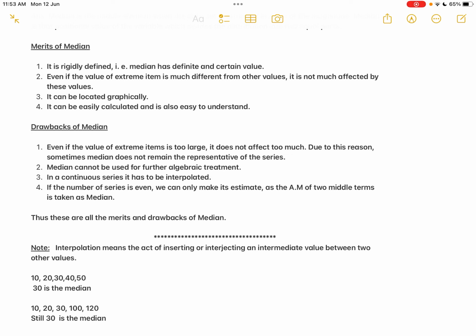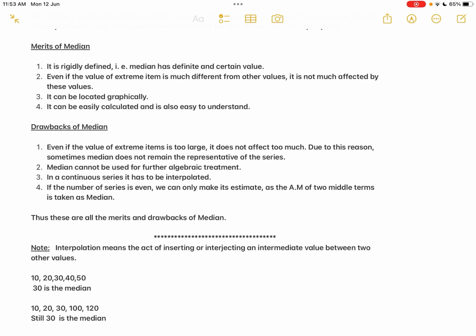Then the third one, in a continuous series, it has to be interpolated. So interpolated means what? In a continuous series, you are taking the middlemost class, that interval. Interpolation means the act of inserting an intermediate value between two other values. You are estimating or inserting a value into the given values. So that has to be done if the series is continuous.